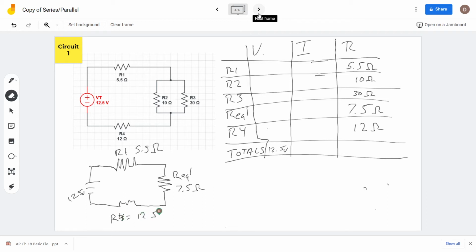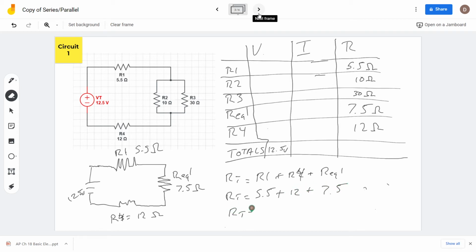Okay, so R total for this circuit equals R1 plus R4 plus resistor equivalent 1, which is 5.5 plus 12 plus 7.5.